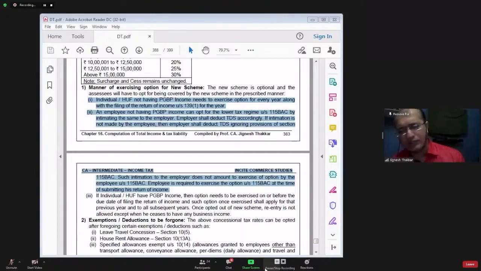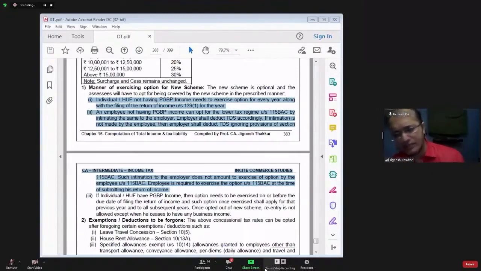So now I am saying that at the time of filing the income tax return, if I feel that the tax liability as per the normal provisions is less as compared to the tax liability as per section 115BAC, what will I do? I will definitely go for tax as per normal provisions.